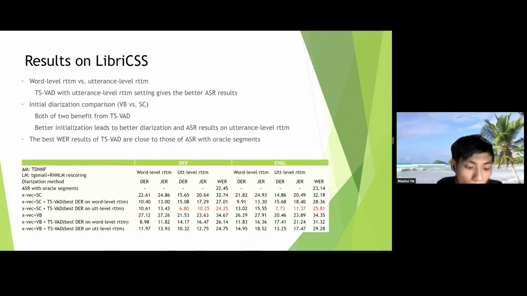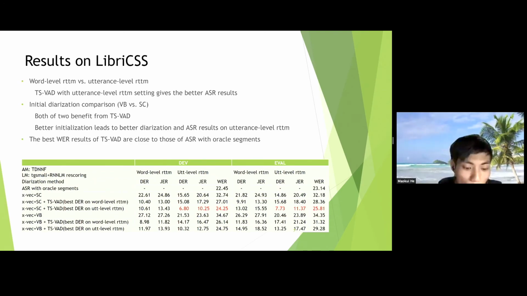The baseline acoustic model and language model rescoring are used for evaluating ASR performance. The results show that TSVD tuned with the utterance label gives better ASR results, might be because the word-level setting produces too many short segments, which harms recognition that needs context information.